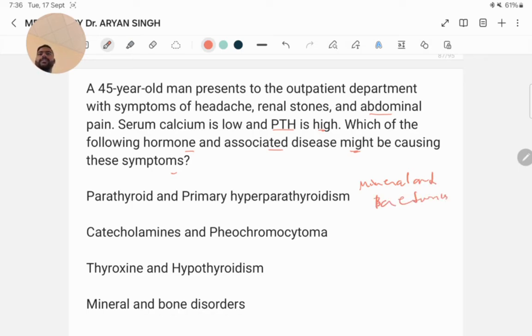In chronic kidney disease, mineral and bone disorder (CKD-MBD), essential changes encompass hyperphosphatemia and hypocalcemia, deficient serum vitamin D levels, and heightening the secretion of the parathyroid hormone (PTH), culminating in secondary hyperparathyroidism. Here the answer is mineral and bone disease.